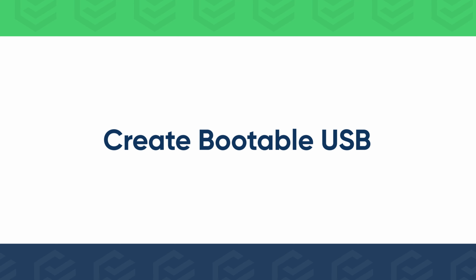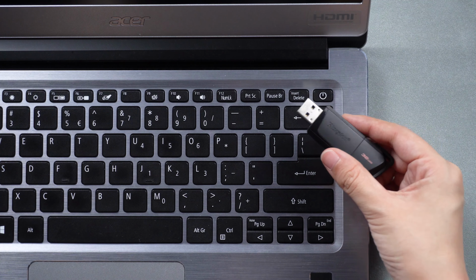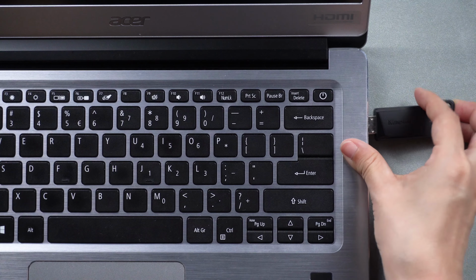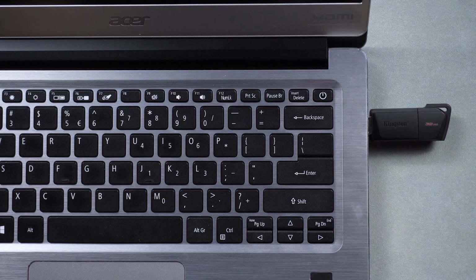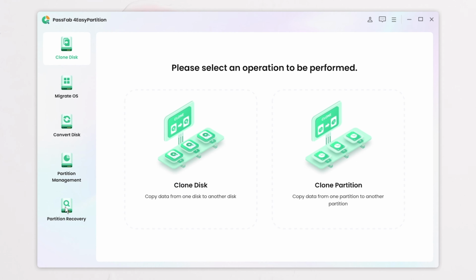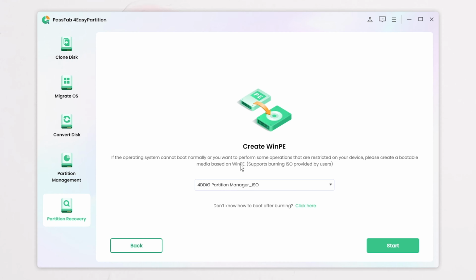Today we're gonna show you how to recover data from a dead laptop. Before we get started, prepare a USB and insert it into a computer that works well. Run PassFab 4 Easy Partition on it. Navigate to Partition Recovery and click Create WinPE.